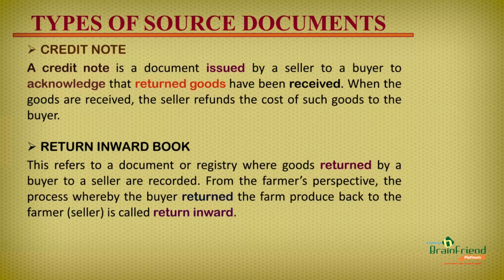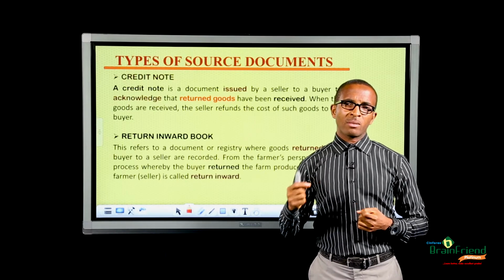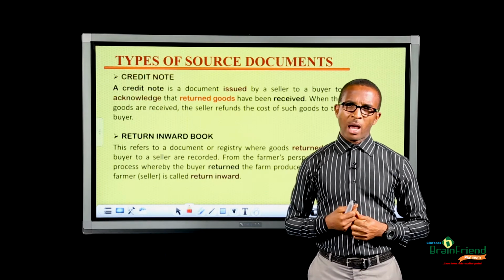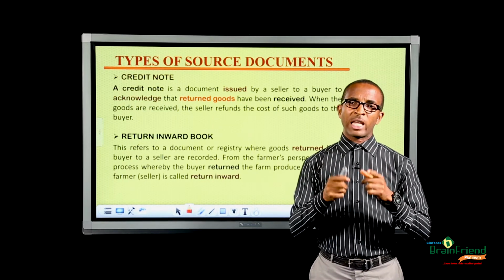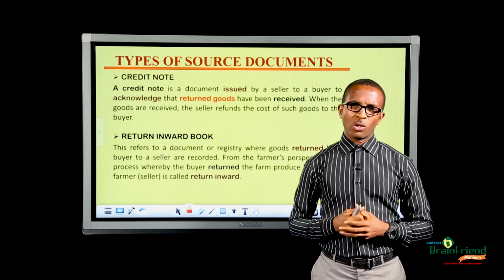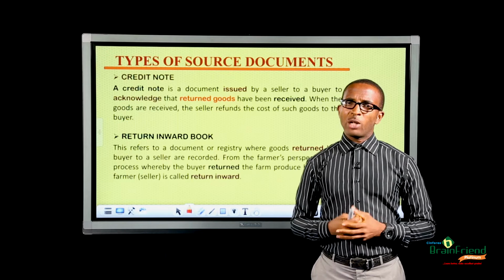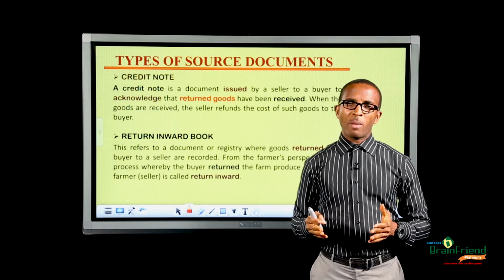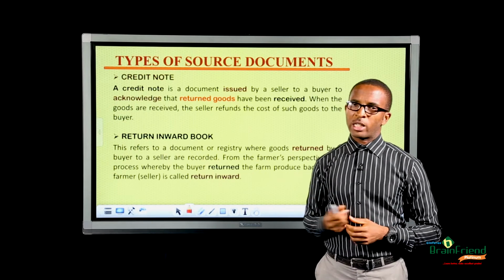That brings us to the next one, return inward book. Now, from my example, on returning that goods back to the seller, what will he need to do? Record that goods that is returned back to him. And for him to do that, he needs to do it in a book called return inward book. Now, what is a return inward book? A return inward book is simply a registry whereby all returned goods are recorded in.